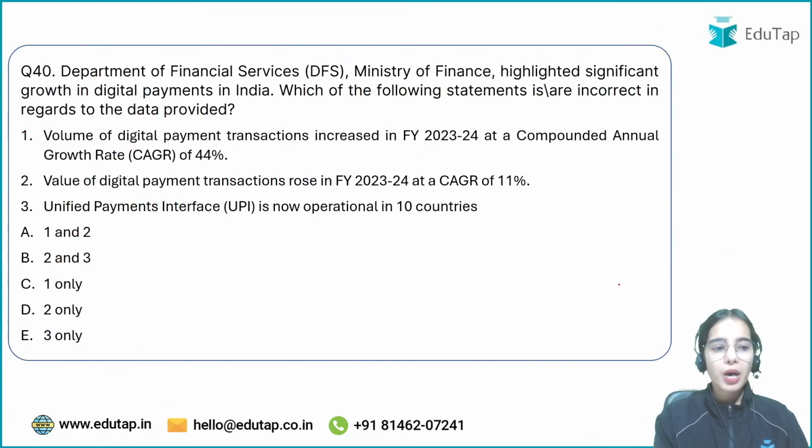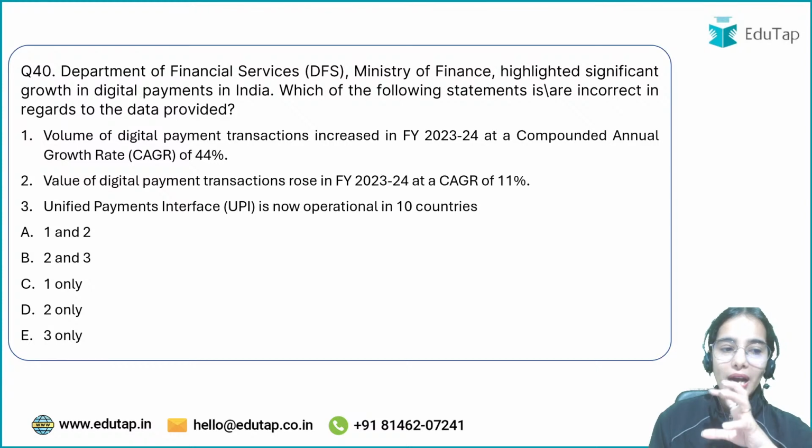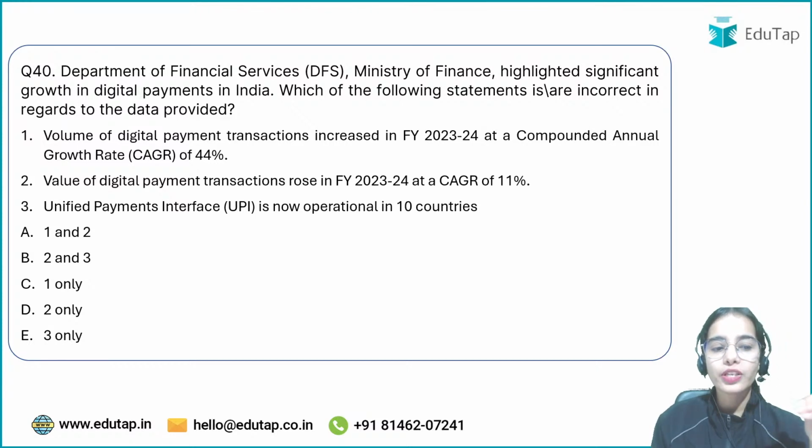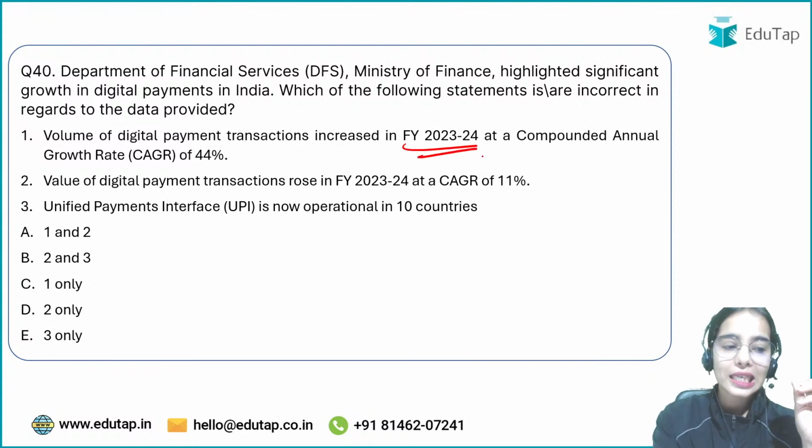Okay, now the Department of Financial Services, Ministry of Finance has highlighted significant growth in digital payments in India. Which of the following statements is or are incorrect in regard to the data provided? As per the data provided, the volume of digital payment transactions in financial year 2023-24 has increased by 44%.